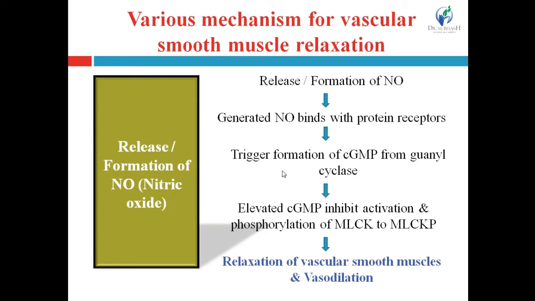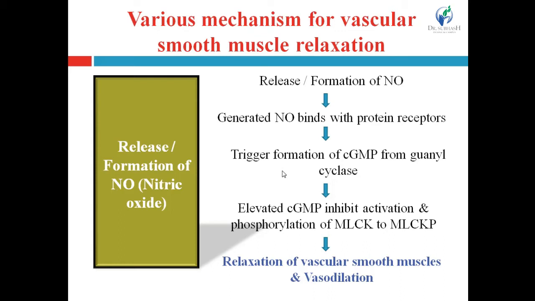Guanylyl cyclase is the enzyme which is responsible for the conversion of GTP to cyclic GMP. And this increased concentration of cyclic GMP inhibits the activation of the MLCK to the MLCK phosphate.